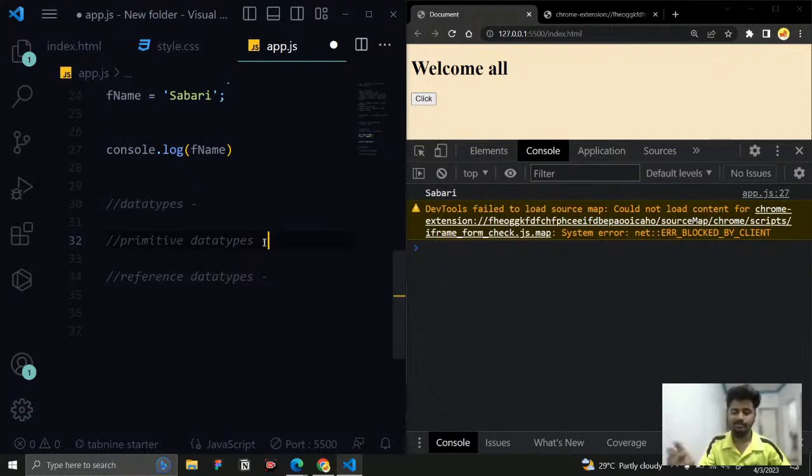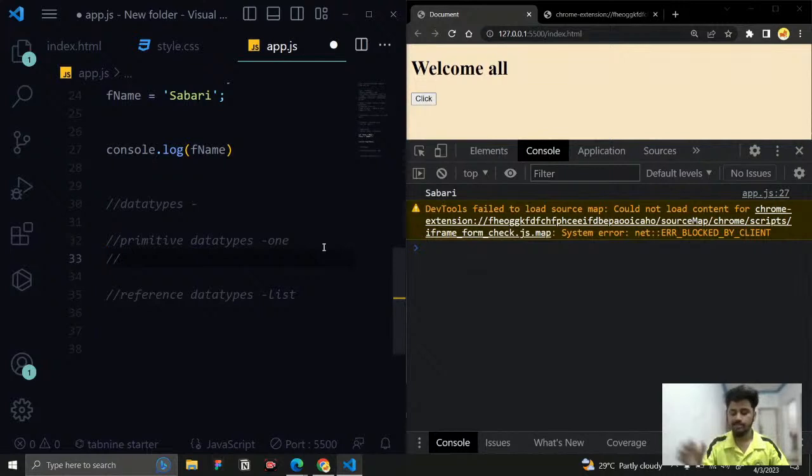But reference data types are able to hold a list of data. That's what a reference data type is. There is also another difference, but right now understand this one. So this is going to hold one, and this is going to hold a list. So what all are the data that come under primitive data types?